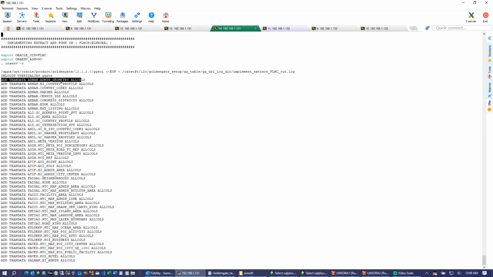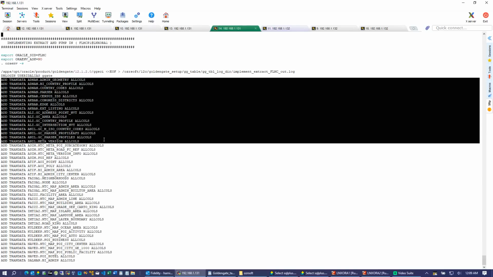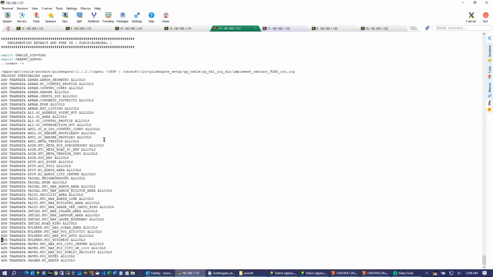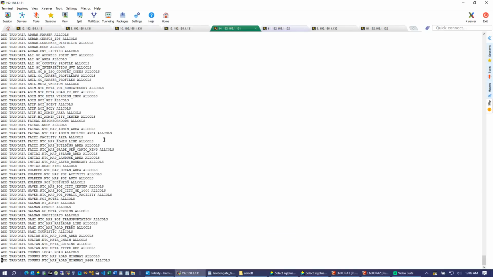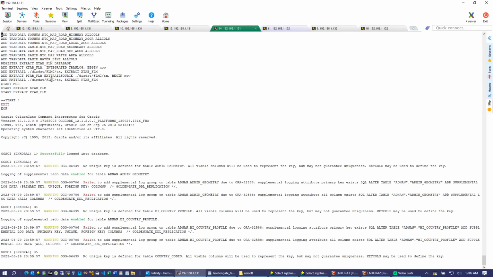Okay, so we are adding the trandata for each table. So here you will see all the commands, and below these commands you will see the output of the execution of these commands. Up to here we are just adding the trandata, and then we are registering the extract, adding the extract, adding the extract trail. Okay, and this is the pump extract we are adding, and this is the trail file for the pump, and we are starting the manager and starting the extract and starting the pump. All right, and here is the output of those commands.